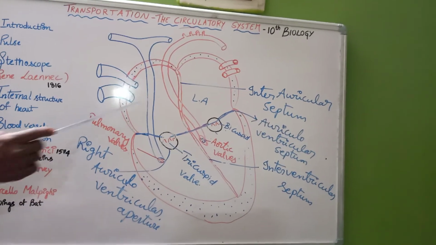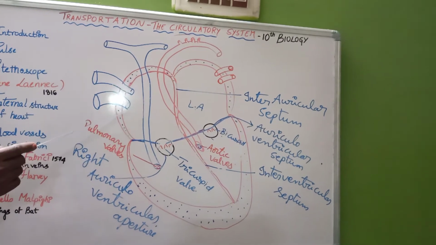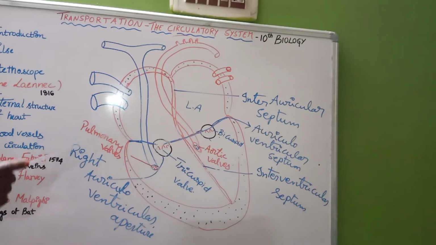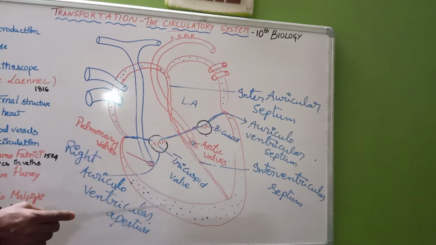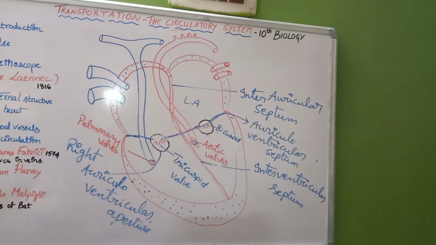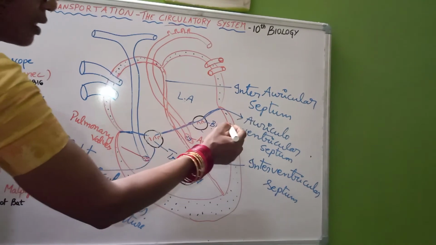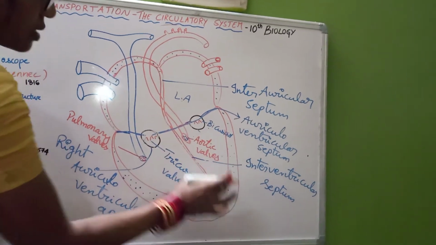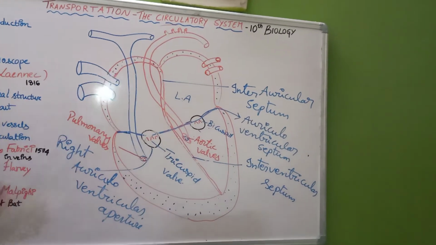The walls of the auricles or atria are somewhat thinner in nature, and the wall of the ventricle is a little bit thicker in nature. You see this area thicker, this is thinner.